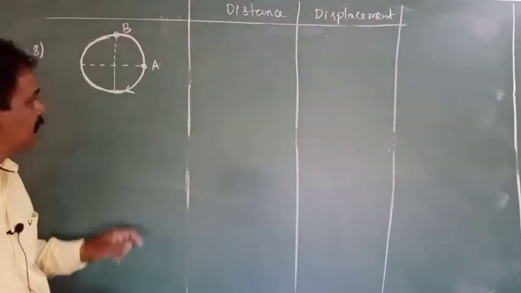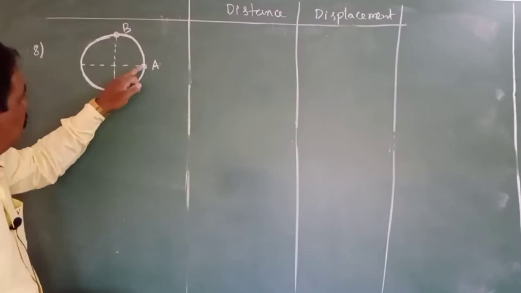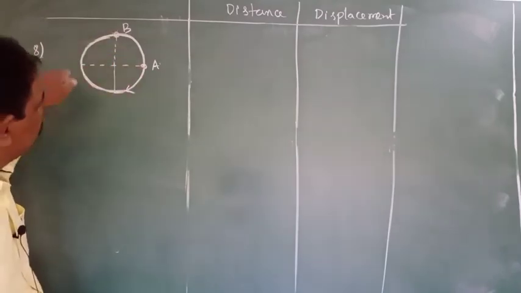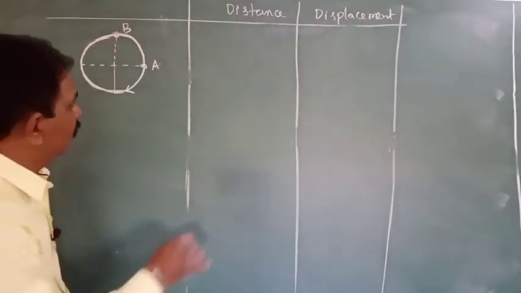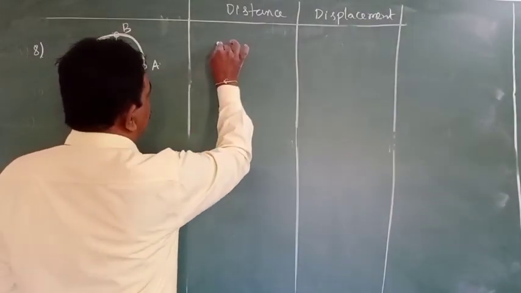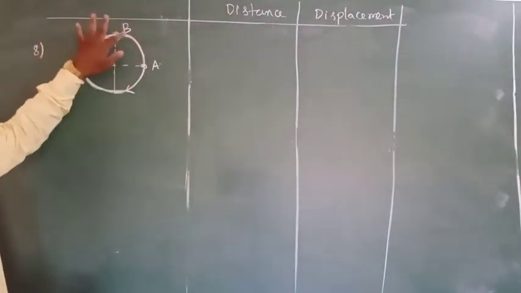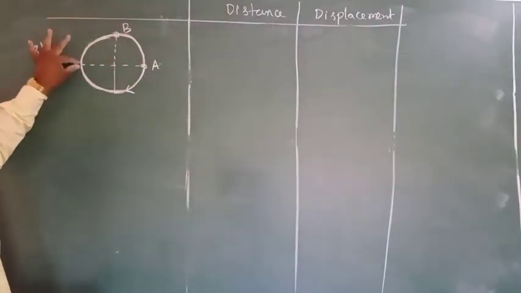What is the distance? It came here like this, in the clockwise direction. So what will happen? Total will be 2 pi r. Half will be pi r.